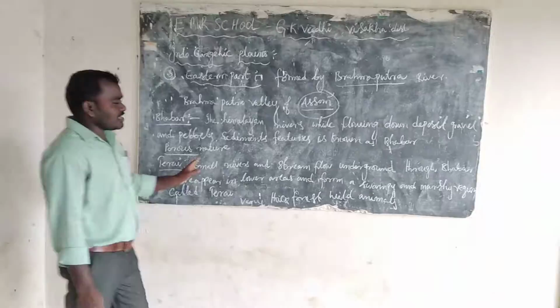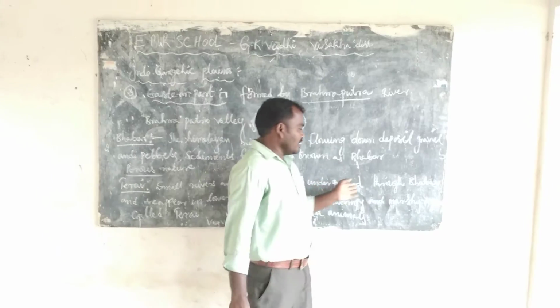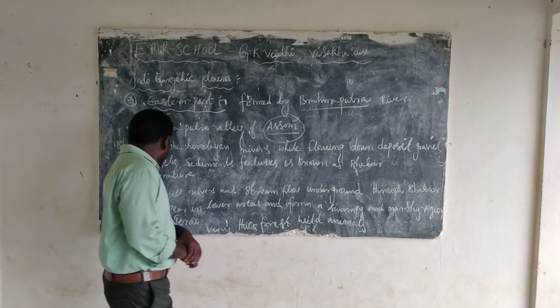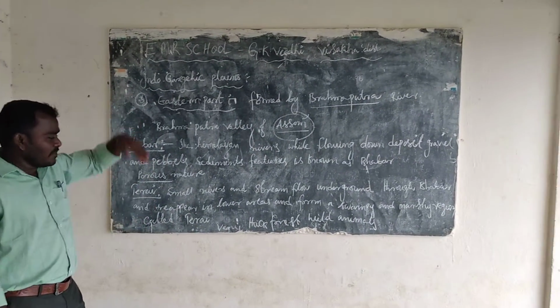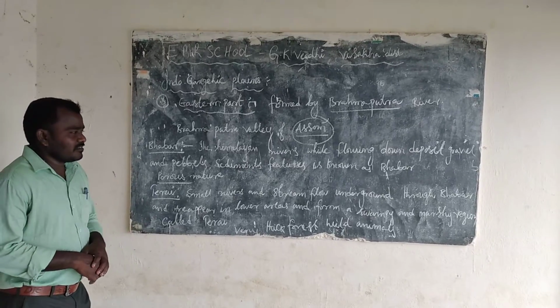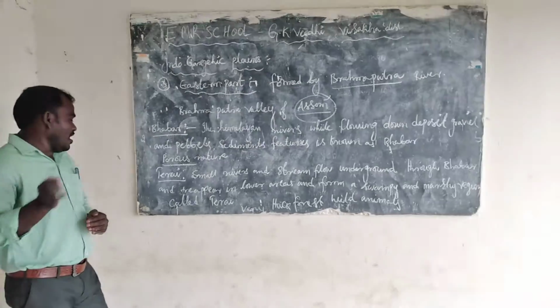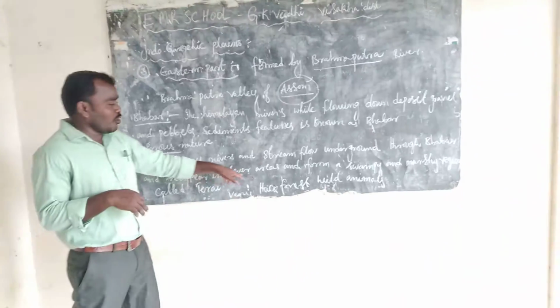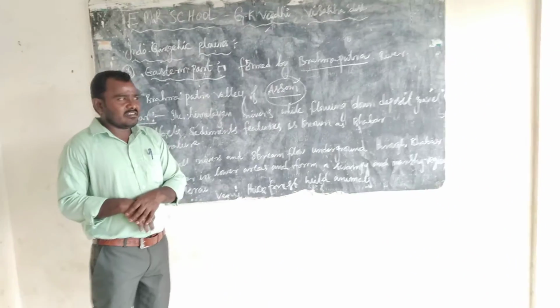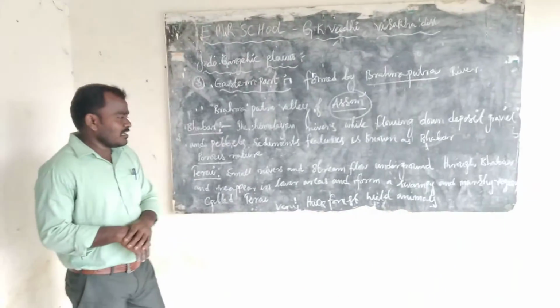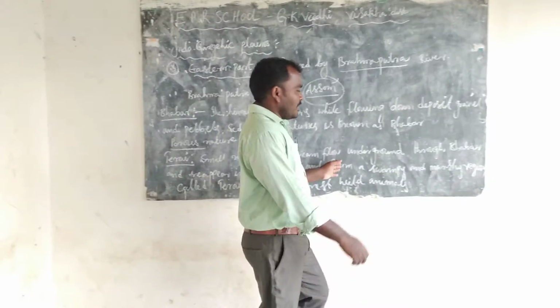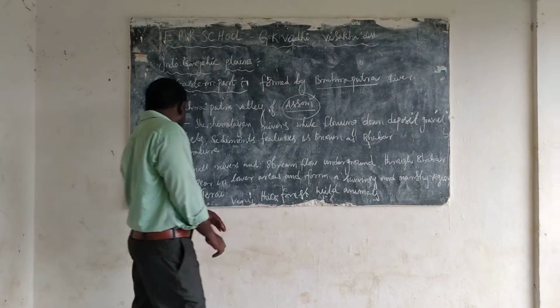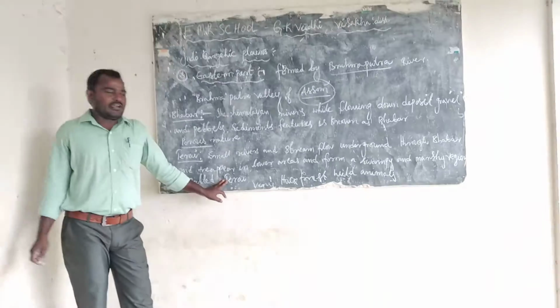And next is Terai. Small rivers and streams flow underground through the Bhabar and reappear in the lower areas, forming swampy and marshy regions called Terai.